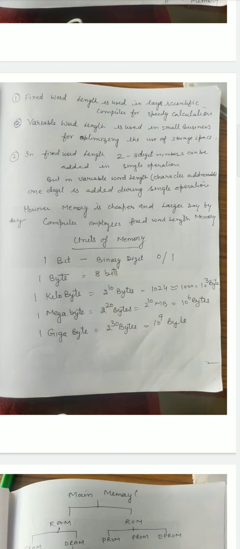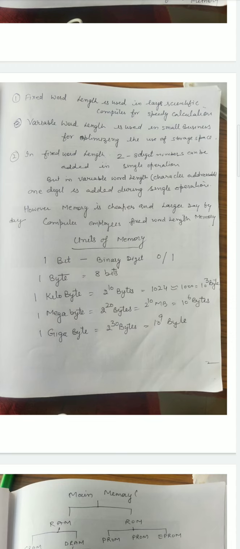This will not happen in the case of variable word length memory, because a character can be placed in every storage cell of the machine. However, word addressable computers possess faster calculating capability because they can add 2 data words in a single operation. If the fixed word length is 8 characters, then 2 8-digit numbers can be added in a single operation.